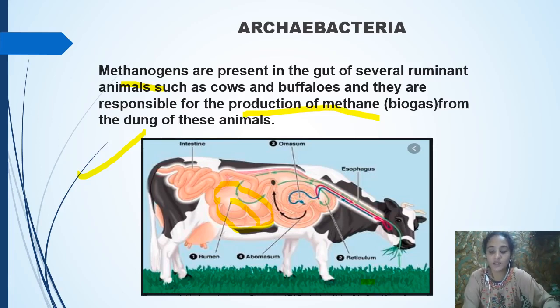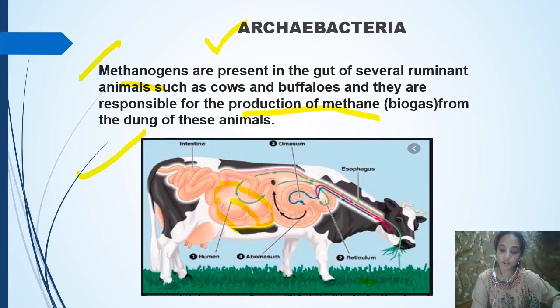We know that we take cow dung and we can produce biogas. How is it possible? Because this cow dung contains a group of bacteria called methanogens, and methanogens help in the production of methane gas, carbon dioxide and hydrogen sulfide, and this acts as the biogas. So if you are asked the question, what is the economic importance of archaebacteria? Then you can write this answer: they have methanogen bacteria and they help in the production of biogas. Clear? So I think archaebacteria is clear for you.